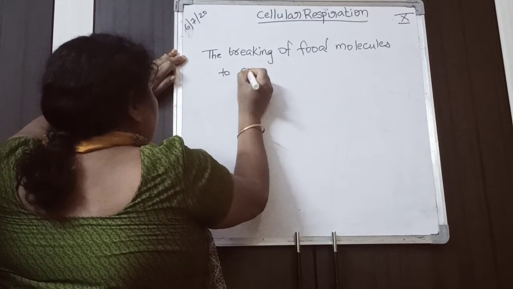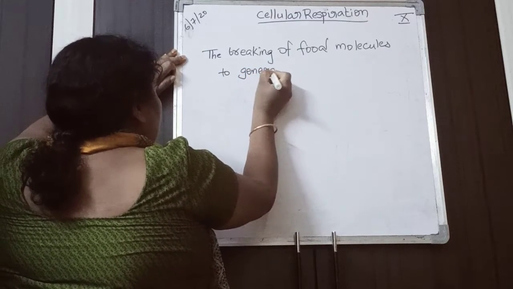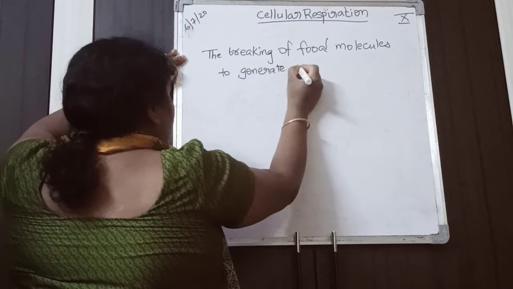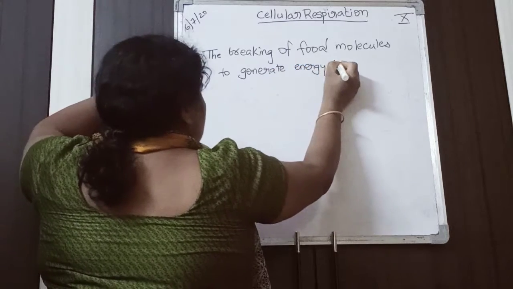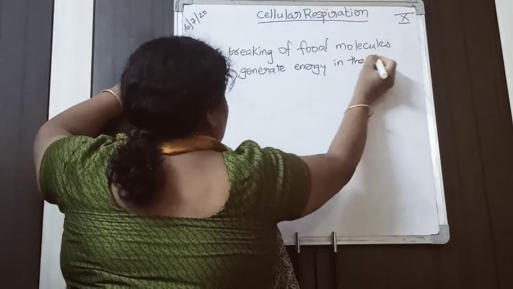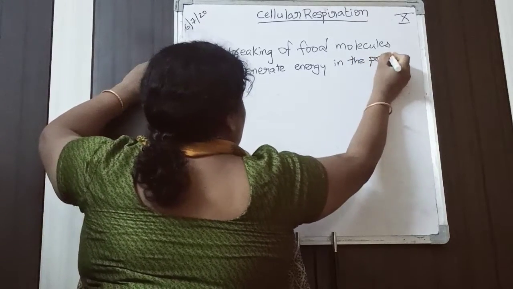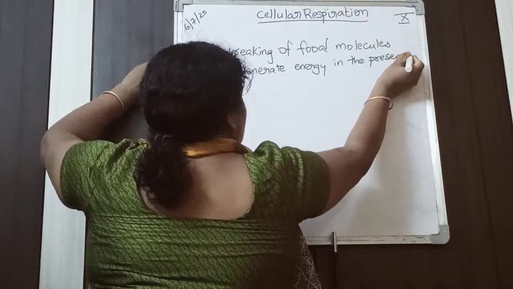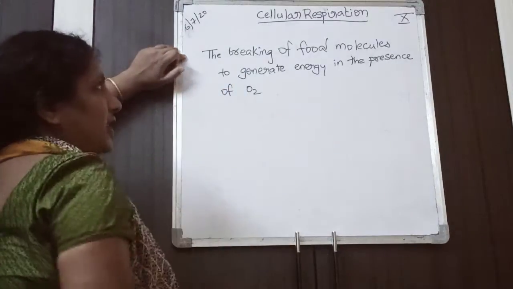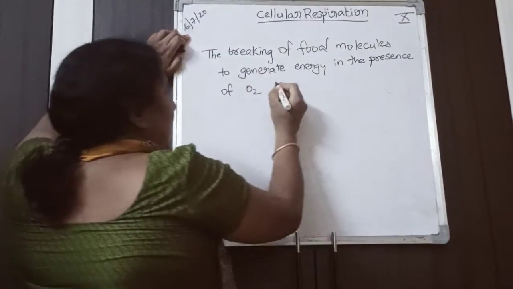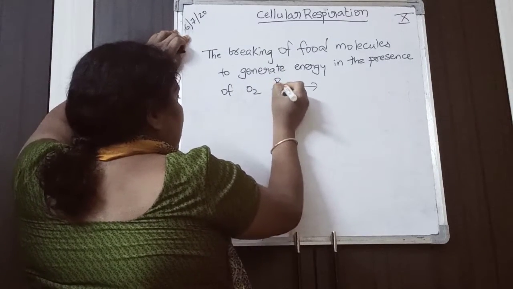The breaking of food molecules to generate energy in the presence of oxygen is called respiration. But as it is occurring inside the cell, this is cellular respiration.